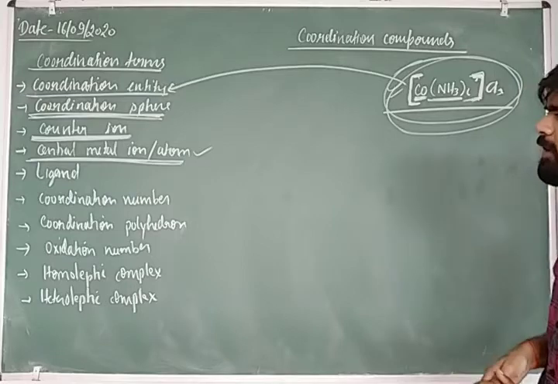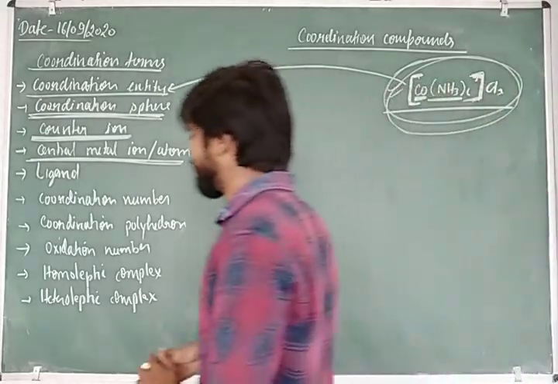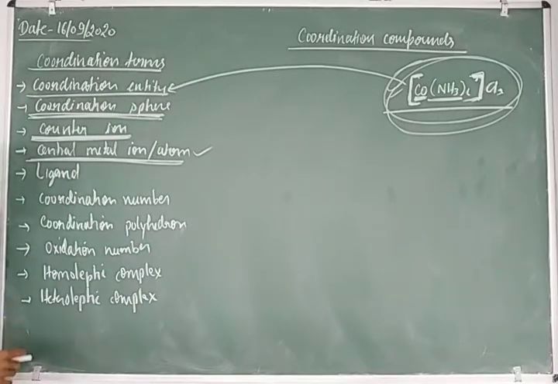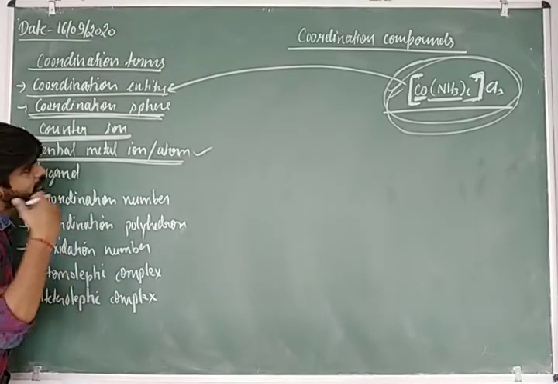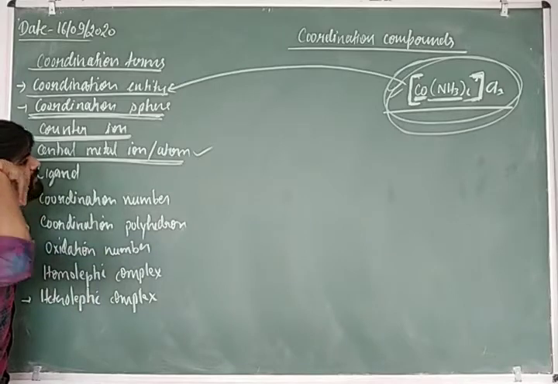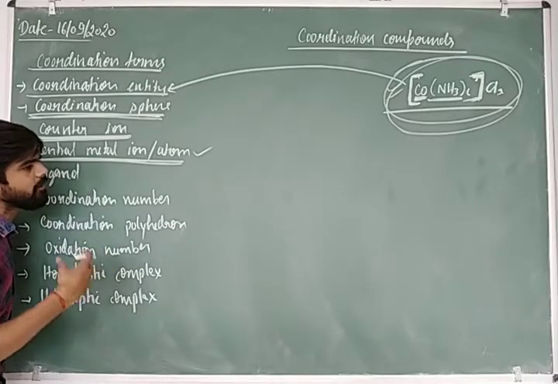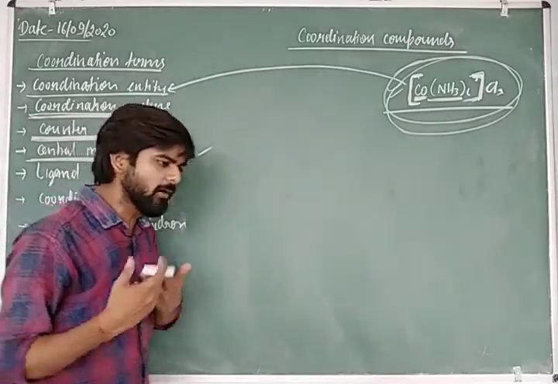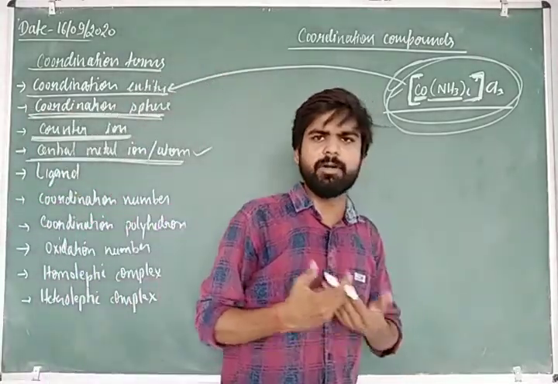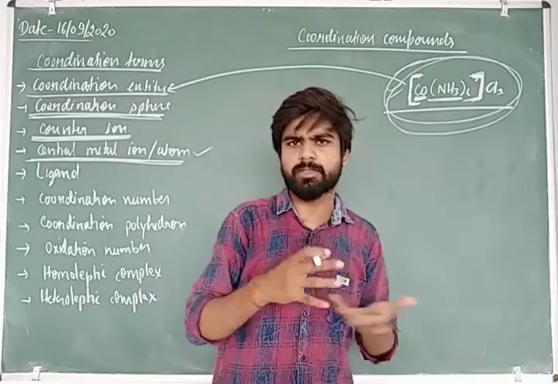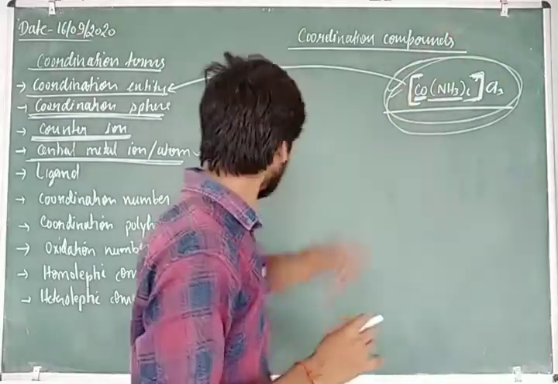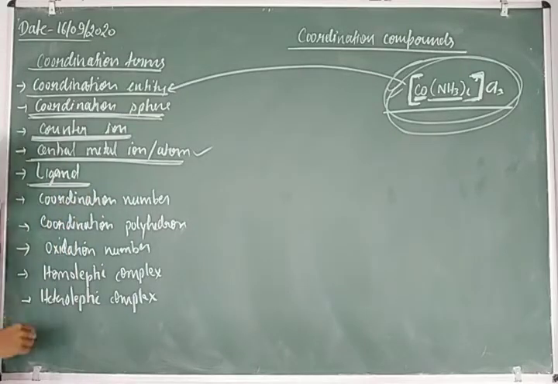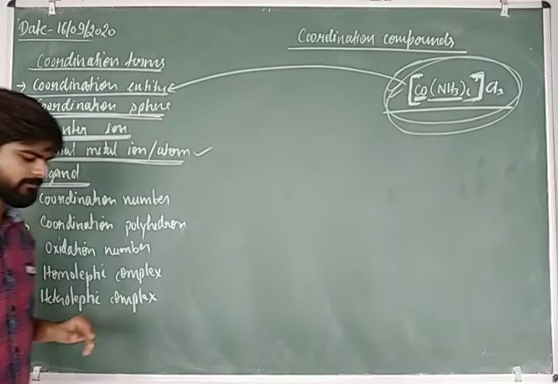So simply, what is the central metal ion? If you ask me what is the central metal ion, then I say that the central metal ions are those ions from which the number of neutral or anionic ligands are bonded by their coordinate bond, or simply coordinated with that atom. That's it. Next one is your ligand. So what is the ligand?